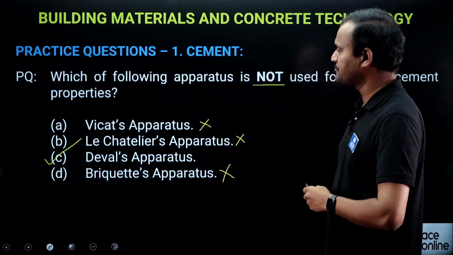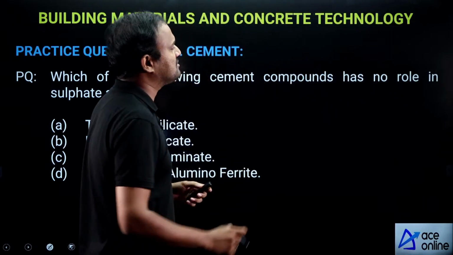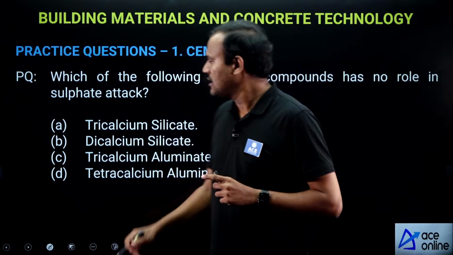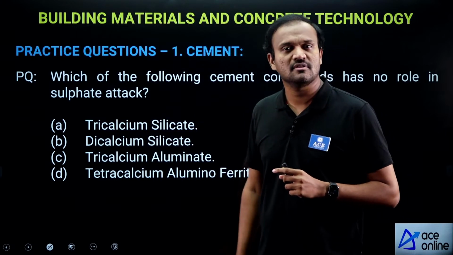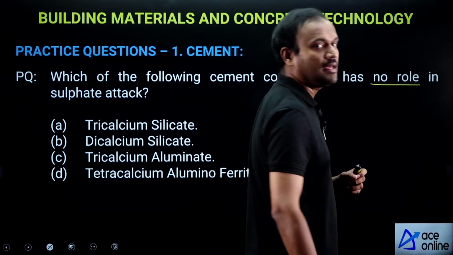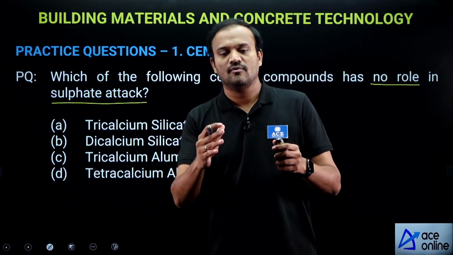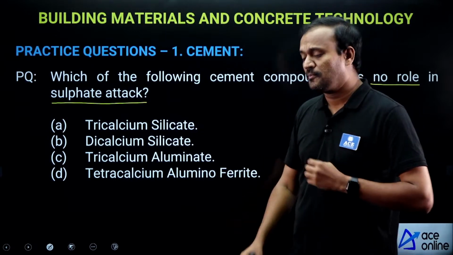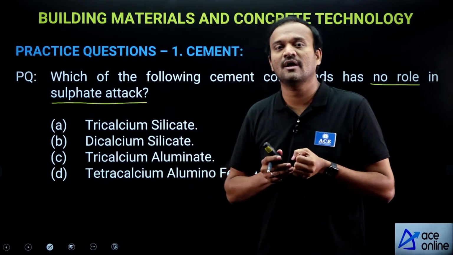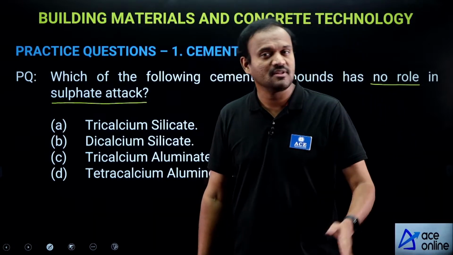Okay. So, next, which of the following cement compounds has no role in sulfate attack? Out of these 4 cement compounds, which compound has no role in sulfate attack? Now what is sulfate attack? See, sulfates present in cement are sometimes absorbed from soil which is in contact with concrete. Sulfates can be sodium sulfate, magnesium sulfate, anything.